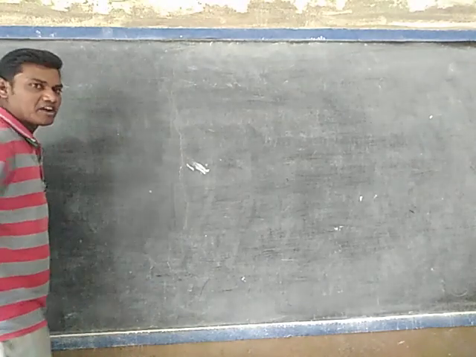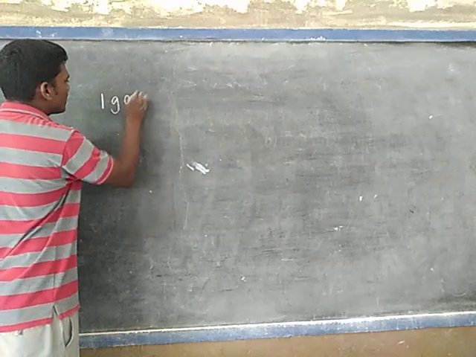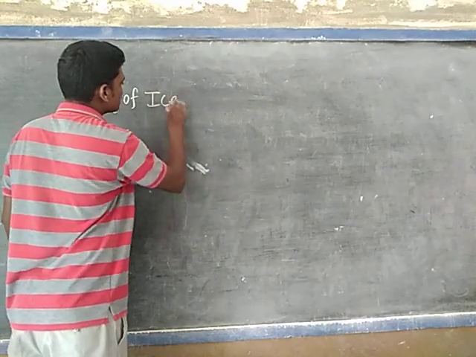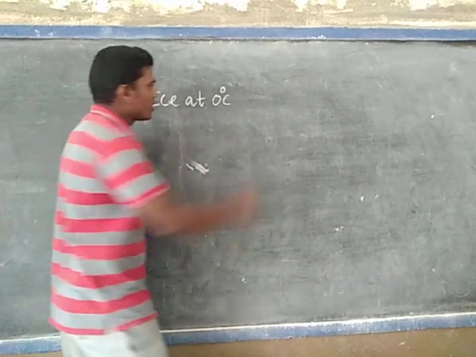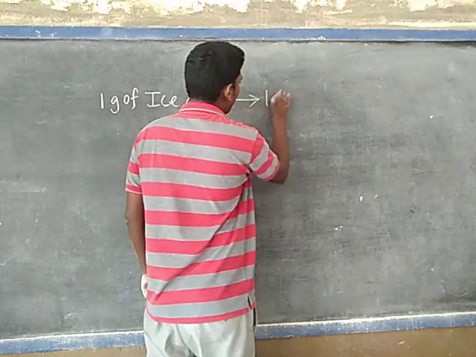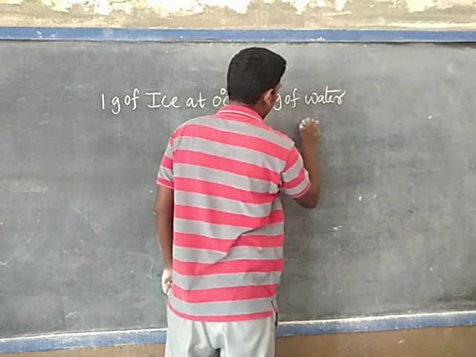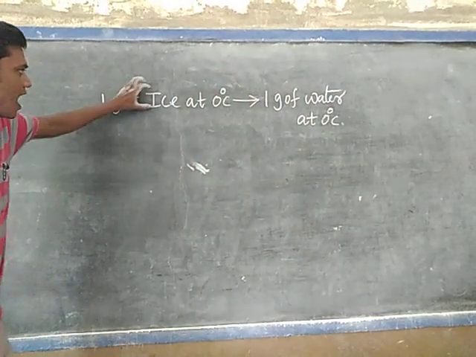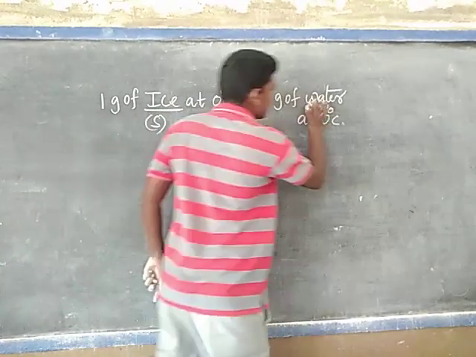The scientists found out that 1 gram of ice at 0 degrees Celsius is converted into 1 gram of water at 0 degrees Celsius. Listen very carefully. Ice is in which state? Solid state. Water is in which state?